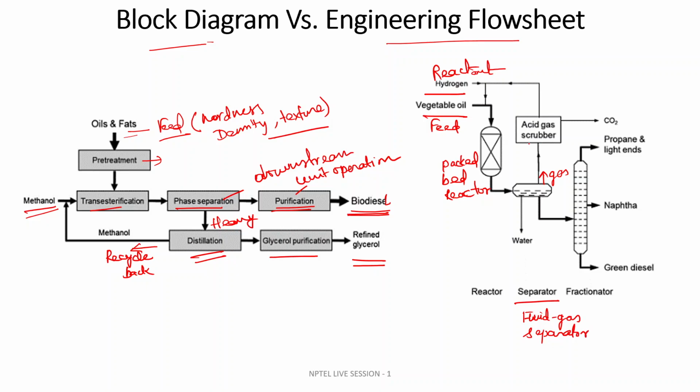The gaseous product is collected from the top and goes to the acid gas scrubber, because from the top you are getting a CO2 plus hydrogen mixture. You require that hydrogen for this reactor, so you will be separating this.